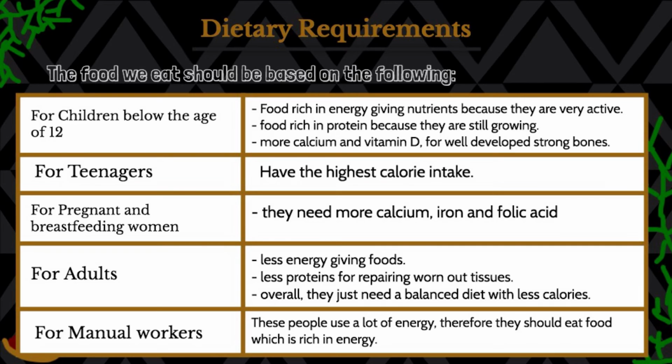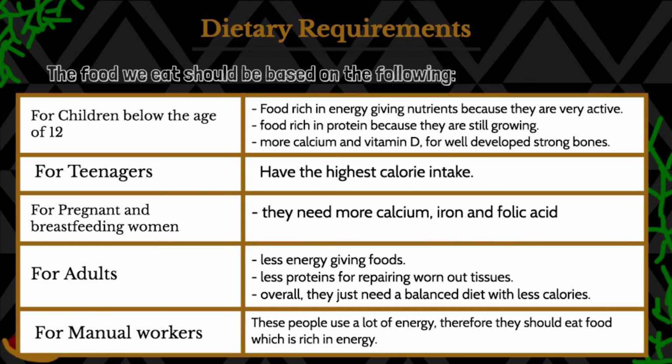So for the first point, we have for children below the age of 12, they need food which is rich in energy-giving nutrients because they are very active. And then they also need food rich in protein because they're still growing. They need more calcium and vitamin D for well-developed strong bones and teeth as well. Then for teenagers, they have the highest calorie intake because they're very active in general. Then for pregnant and breastfeeding women, they need more calcium, iron, and folic acid. Folic acid is mainly for pregnant women. It helps with preventing complications during pregnancy.